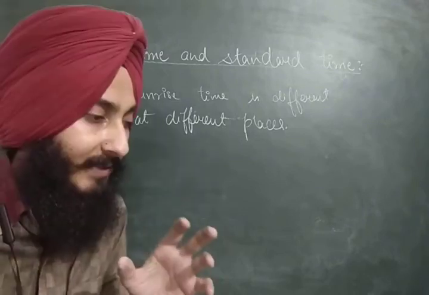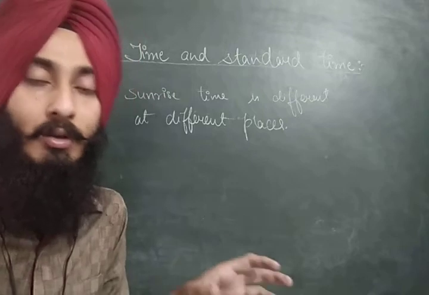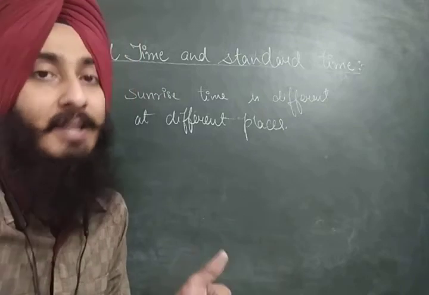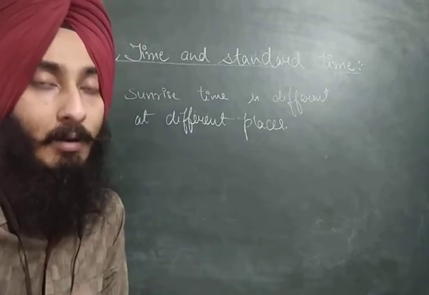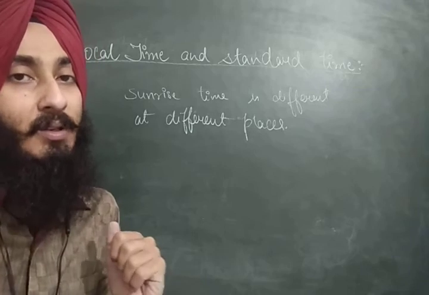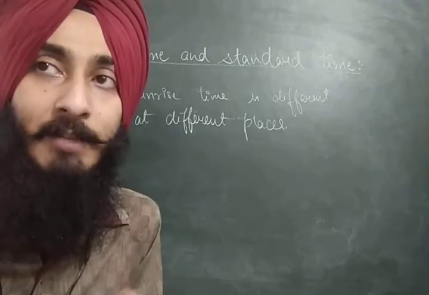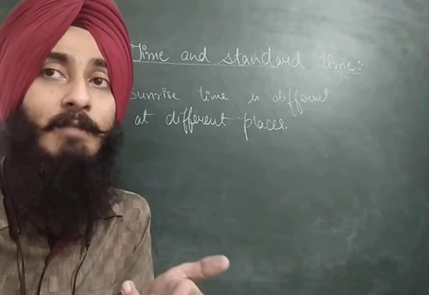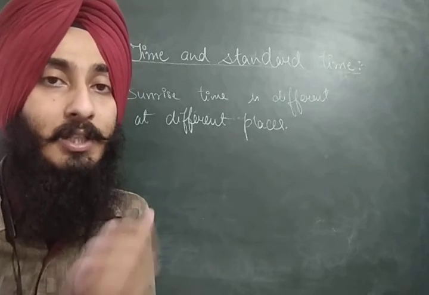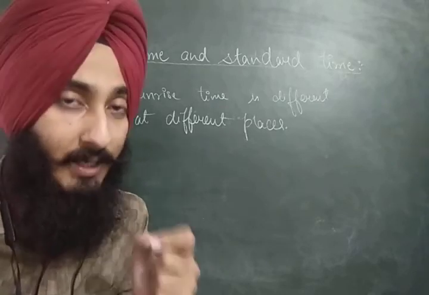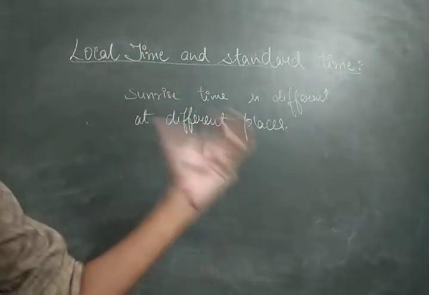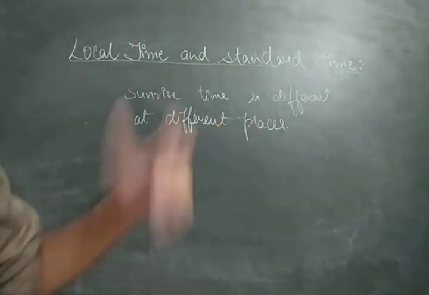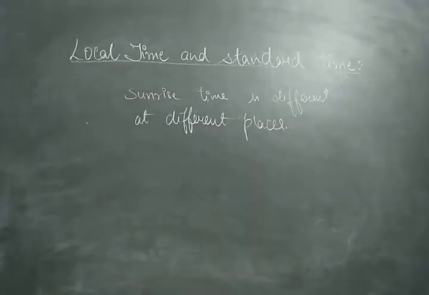If it took place at once throughout the globe, why would there be a difference between the time of India and Canada? Why a difference between Europe and Russia? Why a difference of time between America and Australia? So the main point here is, due to the spherical shape of the earth, sunrise takes place at different places at different times.